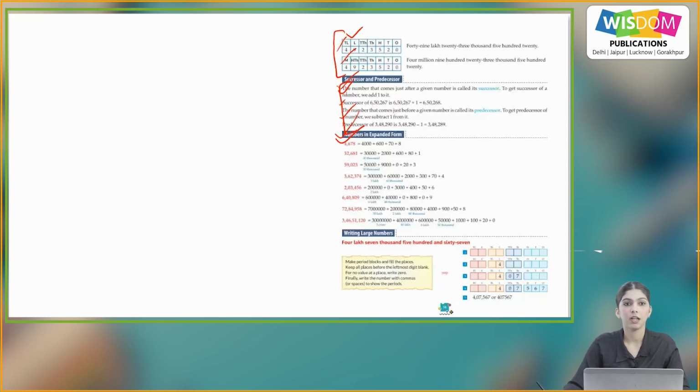Numbers in expanded form. So, now we will see how we will write the numbers in the expanded form.